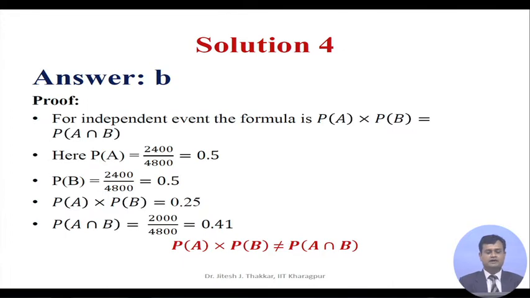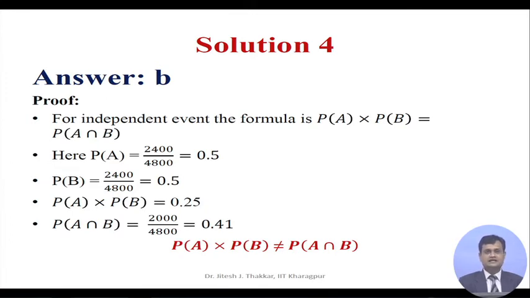For independent events, the formula is PA into PB, which is equal to probability A intersection B. Here PA is 2400 divided by 4800 and it is equal to 0.5. Probability B equal to 2400 divided by 4800 equal to 0.5. So if I take the multiplication PA into PB, it is 0.25.